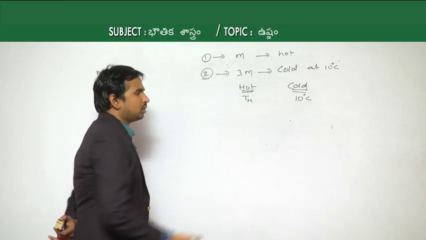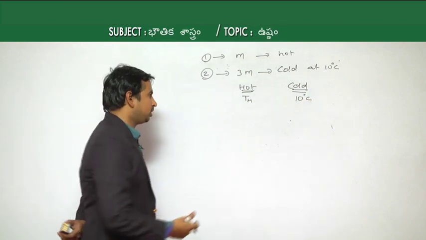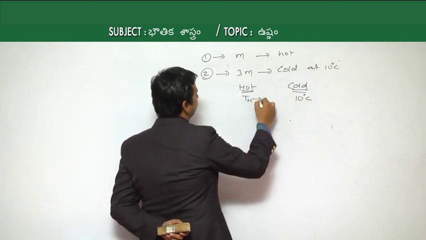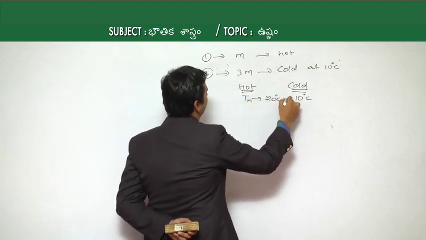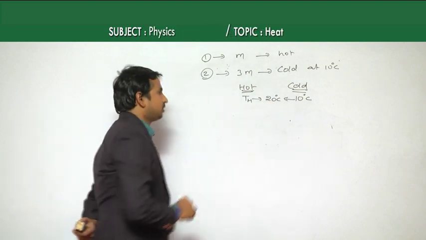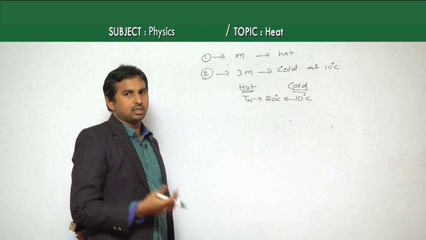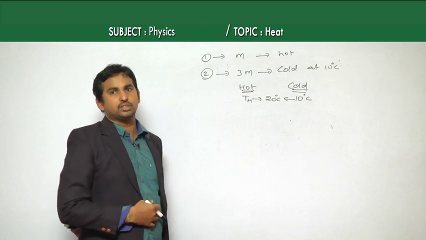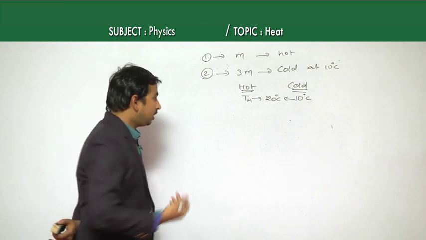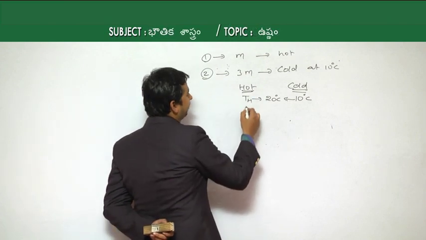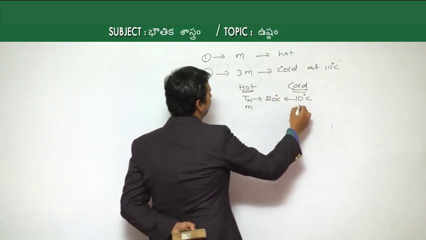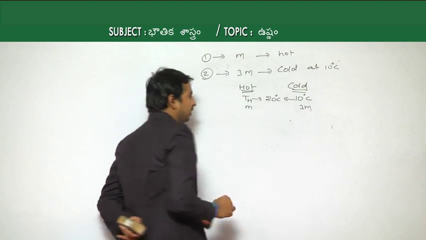After mixing, we get a final temperature of 20 degrees Celsius. So the cold body increases its temperature to 20 degrees Celsius, while the hot body decreases its temperature. The hot body has mass m, and the cold body has mass 3m.